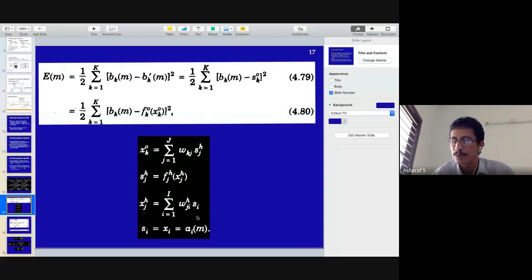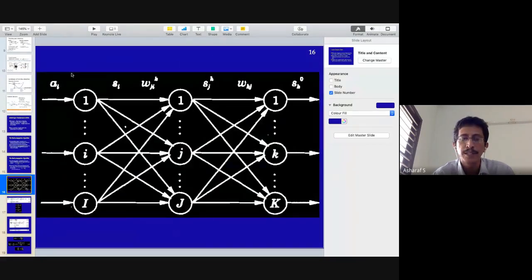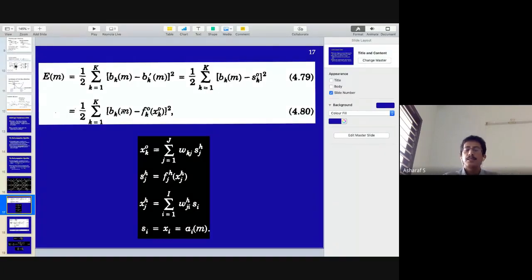Forget about M. Don't worry too much about M. M is a step number. Si is Xi is nothing but Fi. Because there is no weight, it's basically like it's all one. So what happens is you presume that in this diagram, Si is equal to Ai. So that is the basic thing.